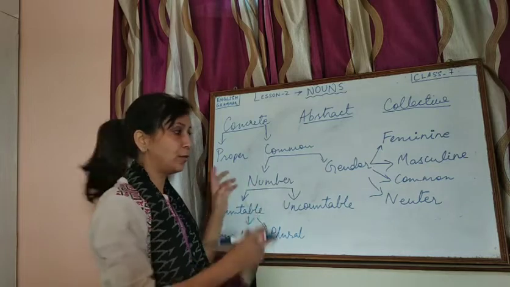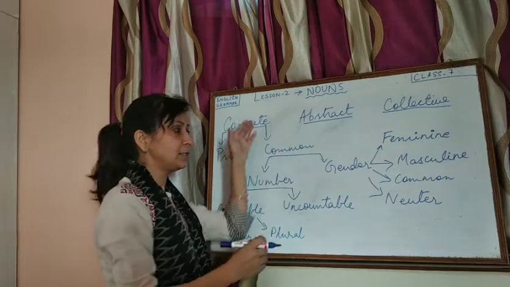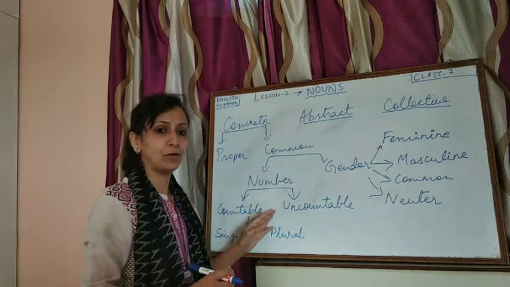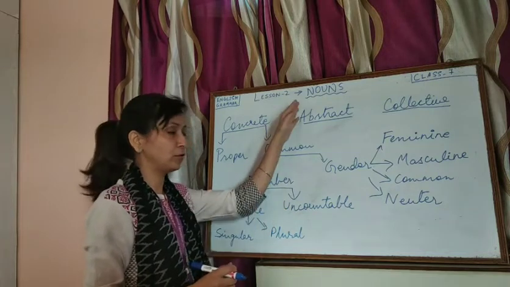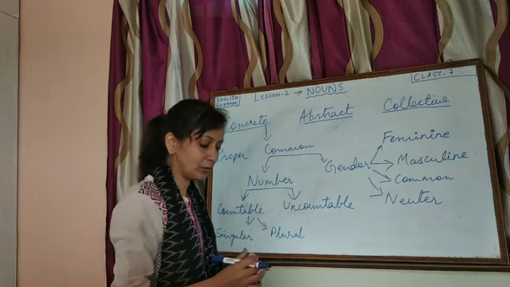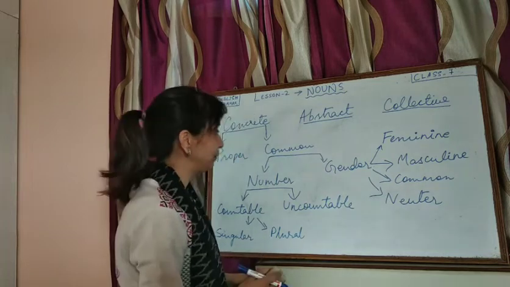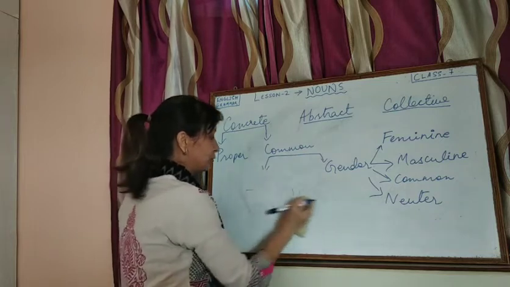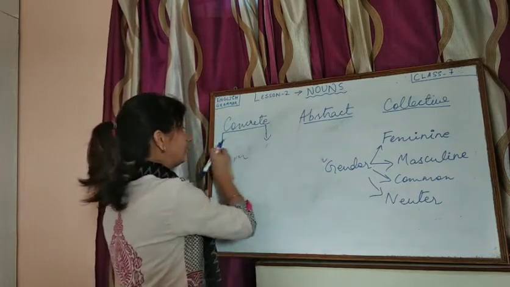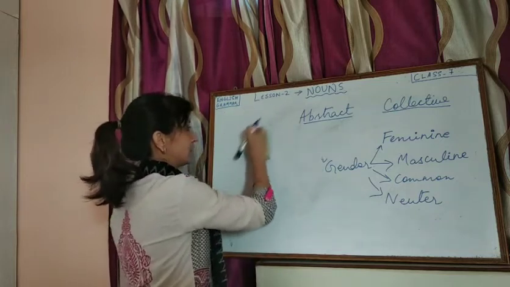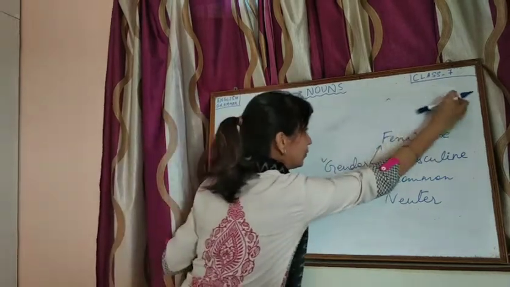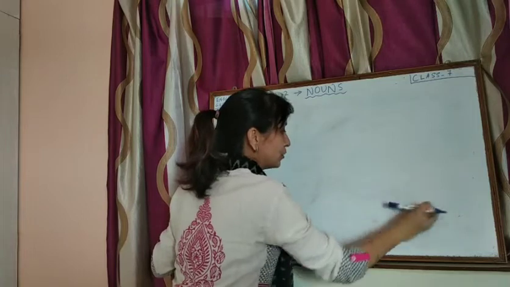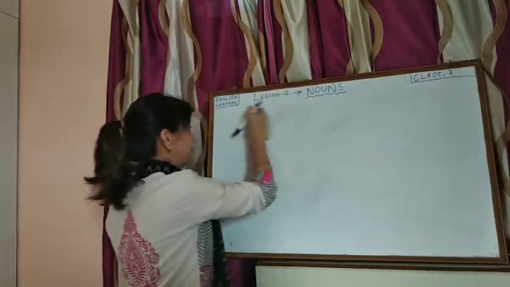Just pause this video at this place and copy this down in your copies. I want you to write this down in your copies when you're beginning this lesson. So that is about the nouns and the types. I hope it is clear to you. Now we will be moving to the first important topic. This was just the recapitulation of the previous thing that we have done.